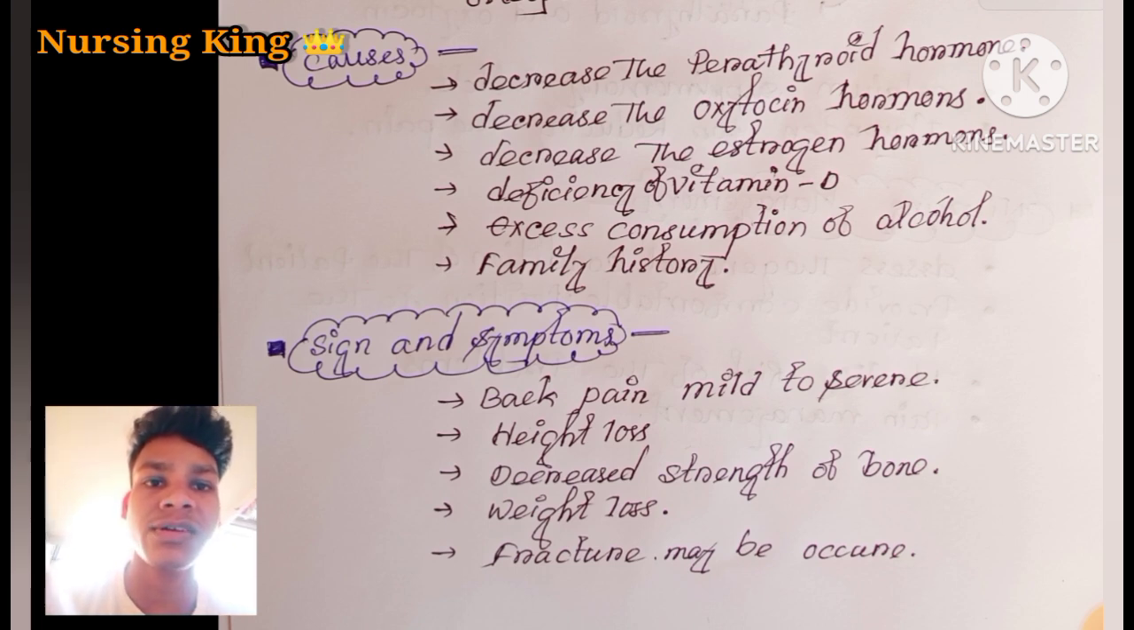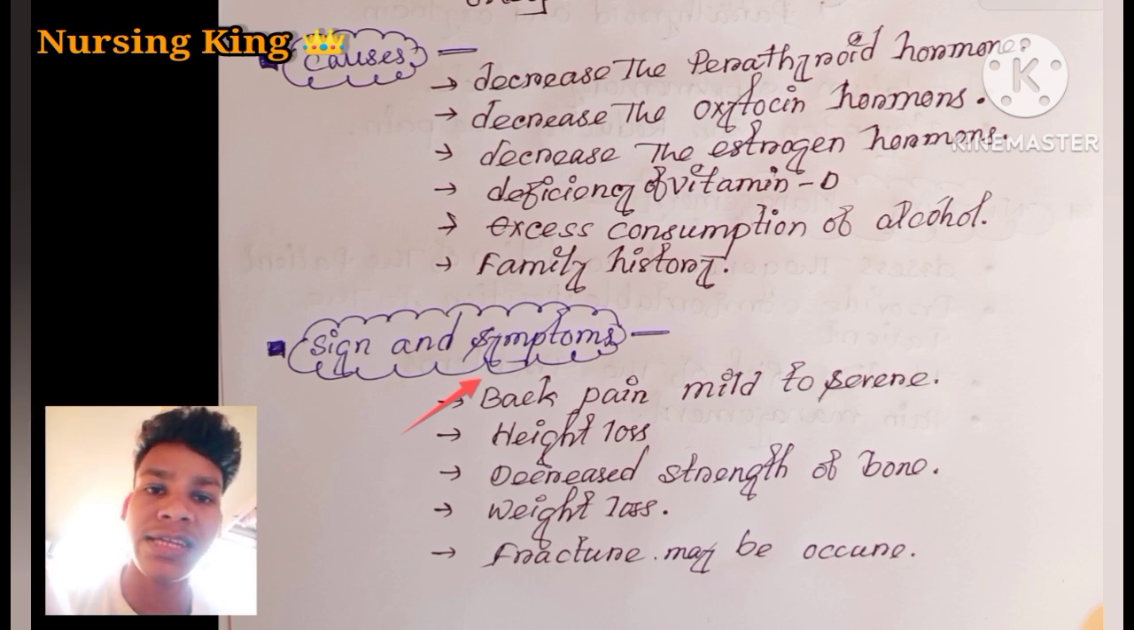Then we are coming to the sign and symptom. So what are the sign and symptom? If the bone density decreases, the bone is very weak and can't work properly. So what are the sign and symptom showing for the patient? The first sign and symptom is back pain, mild to severe.